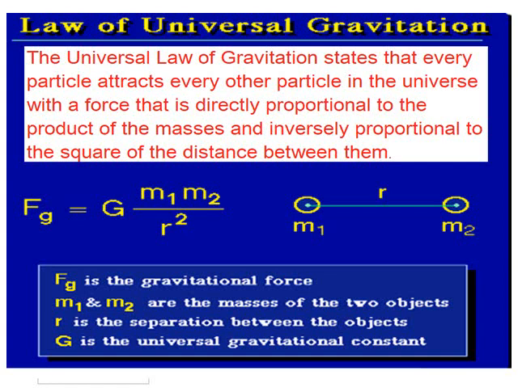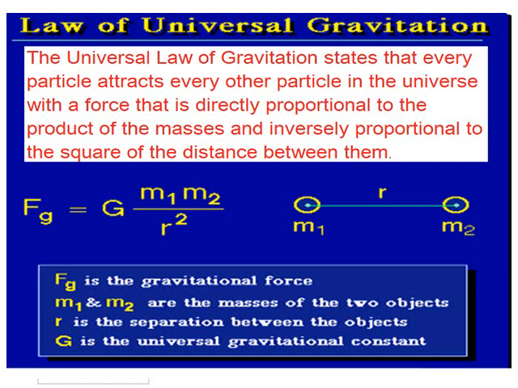The universal law of gravitation states that every object or every particle attracts every other object or particle in the universe with a force that is directly proportional to the product of their masses and inversely proportional to the square of the distance between them. So this law gives the explanation and how to calculate the gravitational force.